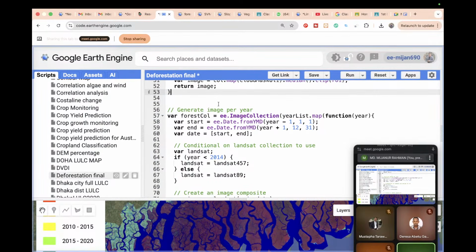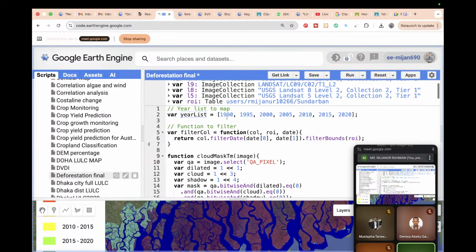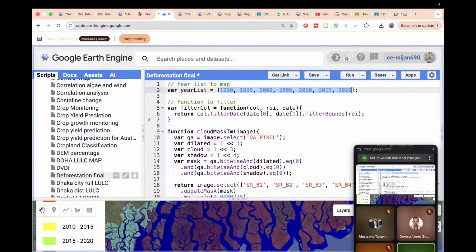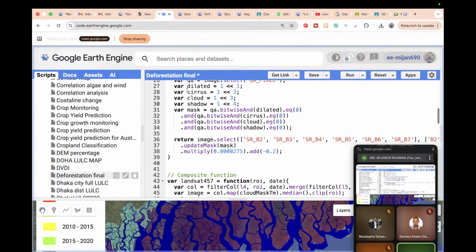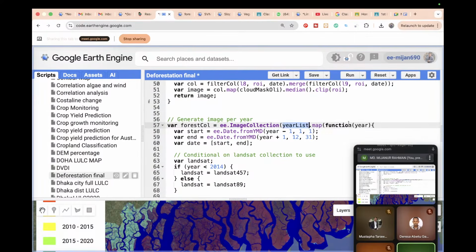Further, we simply apply ee.ImageCollection, and we already defined the year list. If you check, the year list basically stores all the years, 1992 to 2020. So all of the years are stored in this variable, year list. I simply define the year list here and create a function.